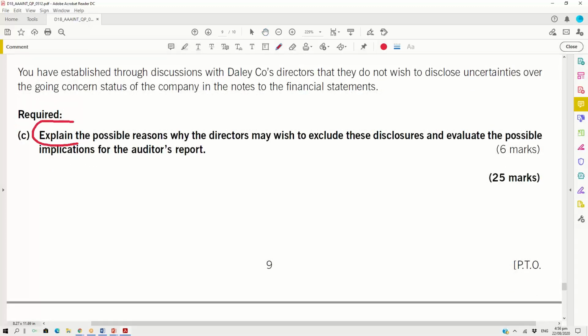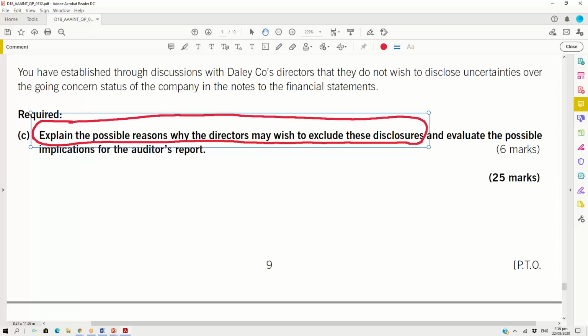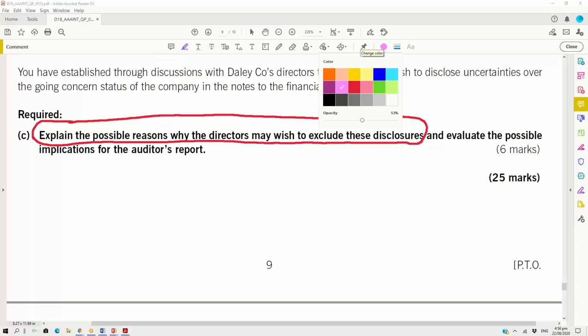Explain the possible reasons why the directors may wish to exclude these disclosures. One requirement. Explain the possible reasons why the directors may wish to exclude these disclosures. Now, can you see the examiner is using an "and" after? Can you all see this "and" here? I'm highlighting this in orange. But this is the problem with students. When the requirement is 1, you don't do a problem. But when the requirements are 2, you do a problem.